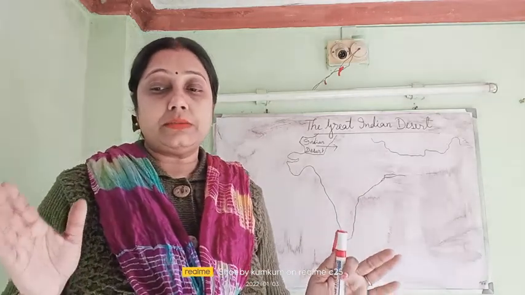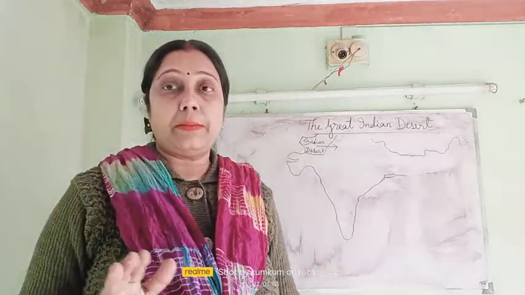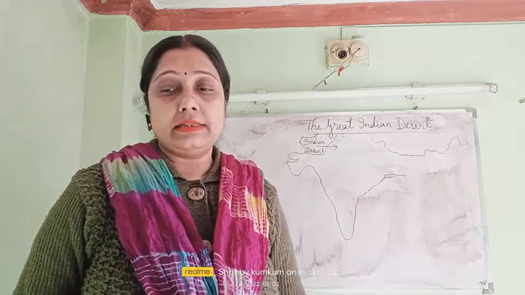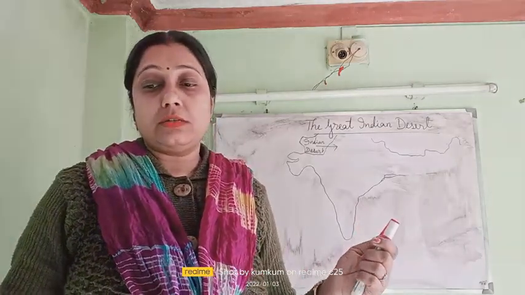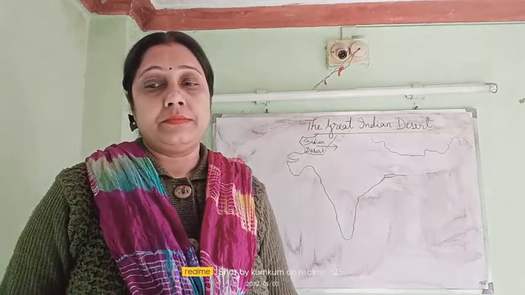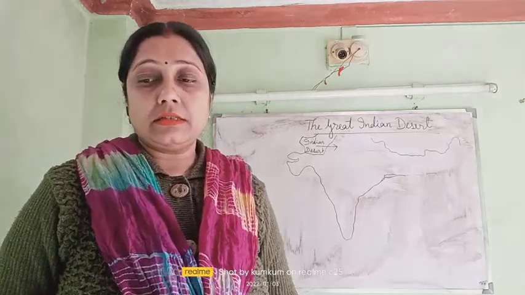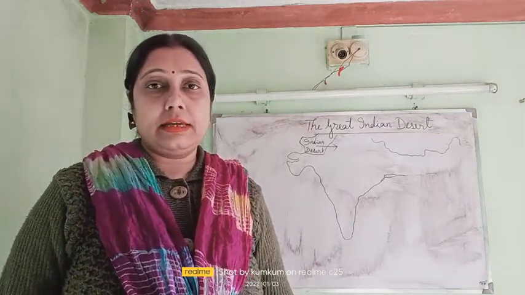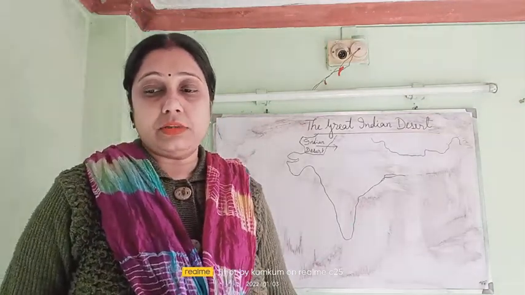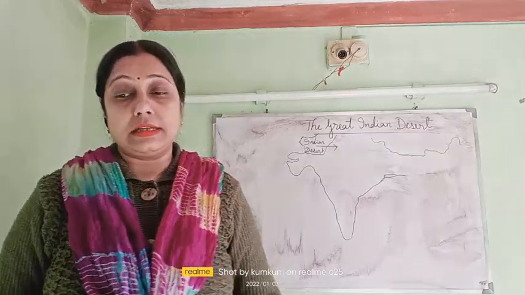So many shrubs and bushes are grown, trees are planted nearby the canals, and the largest saltwater lake is also found here in Rajasthan, and it is India's largest saltwater lake named Sambhar Lake. This lake is known as Sambhar Lake, which is found in Rajasthan.